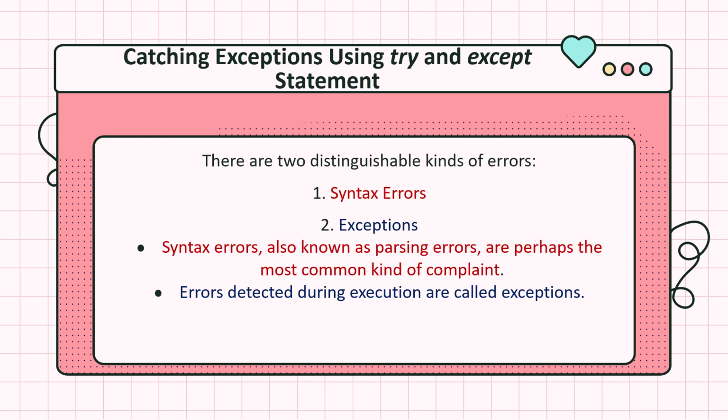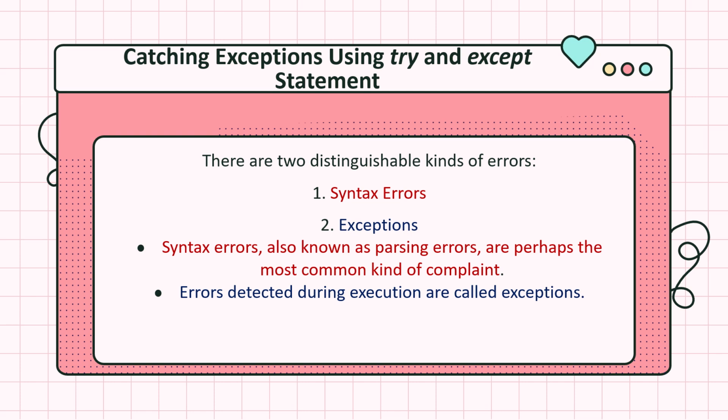We'll see catching exceptions using the try and except statements. There are two distinguishable kinds of errors possible. One is syntax error, the second is exceptions. Syntax errors are also known as parsing errors, perhaps the most common kind of complaint. To address syntax errors in Python code, we should systematically review the code and pay close attention to the error messages provided by the interpreter.